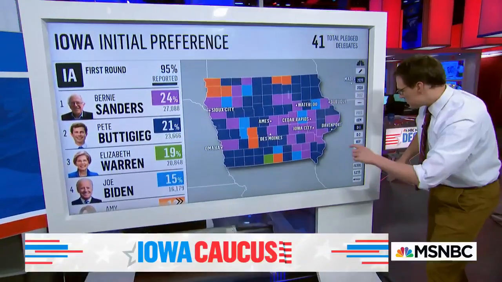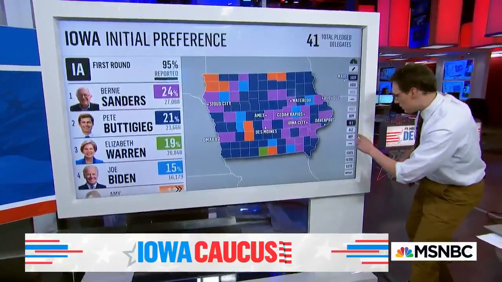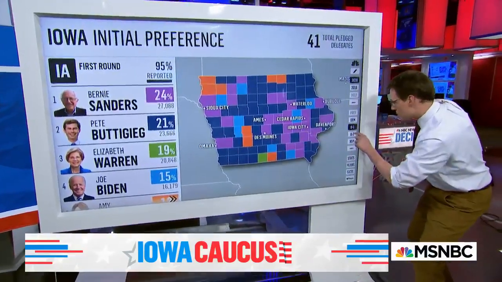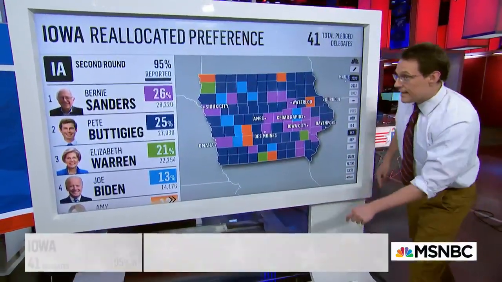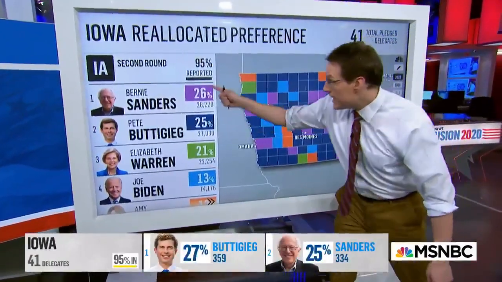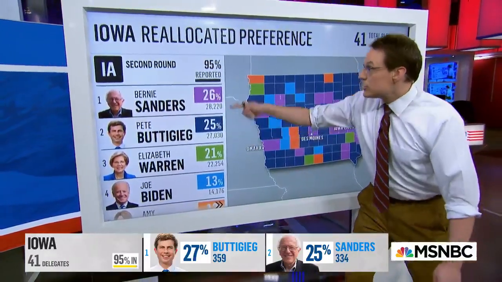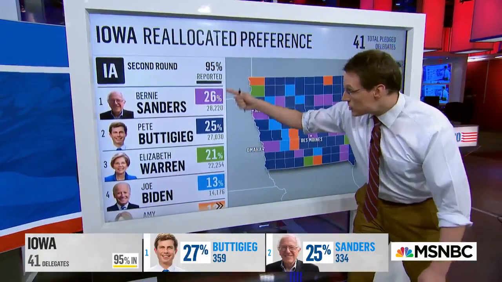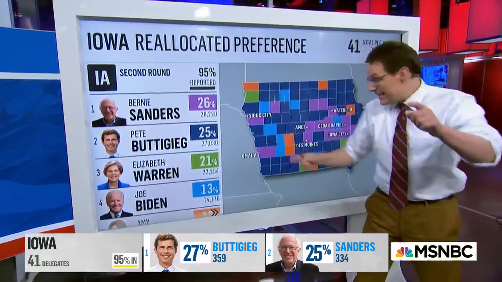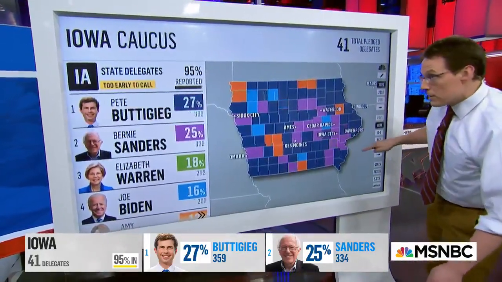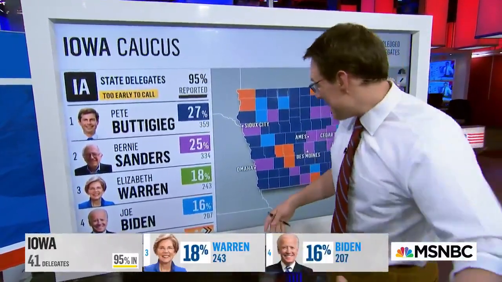Again, for all these precincts, this is the reallocation. So watch. Remember those numbers? Now watch this. And there you go. Wow. So Sanders on the second allocation continues to lead, much tighter. So how does Sanders lead in the state delegate equivalent? How does Buttigieg lead in the state delegate equivalent if he's not leading on the second allocation?